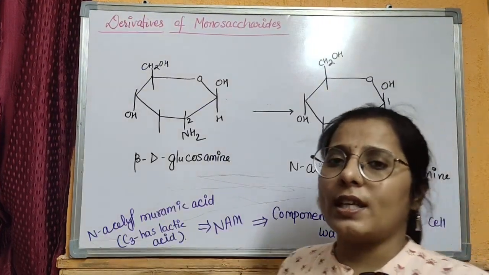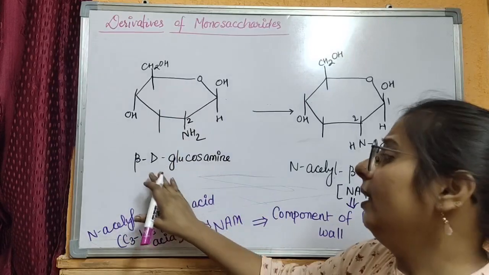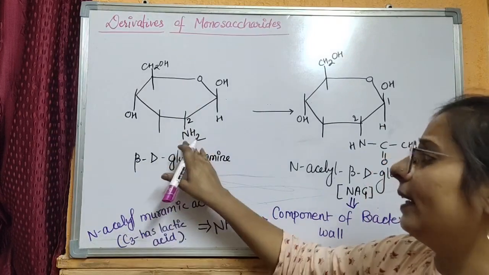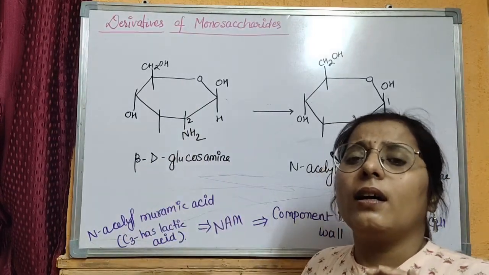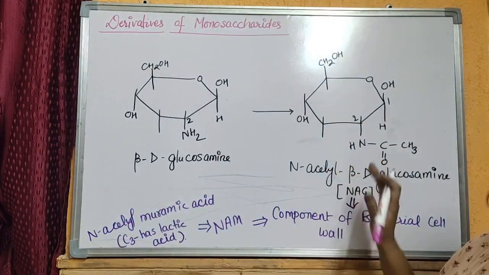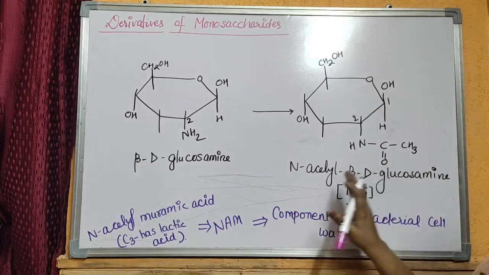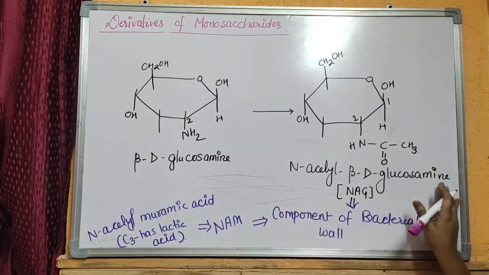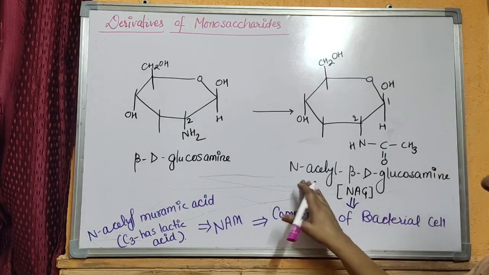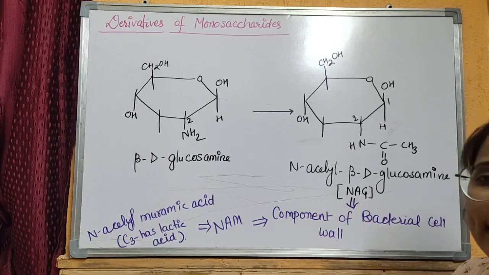Now coming to the structure of amino sugar. Let's take the example of beta-D-glucose. In beta-D-glucose, when the hydroxyl group present on carbon number 2 is replaced by an amino group, it forms an amino sugar called beta-D-glucosamine. Further, when this amino group adds an acetyl group, COCH3, it is called N-acetyl beta-D-glucosamine, or in short it is called NAG. This NAG, N-acetyl beta-D-glucosamine, forms the structural component of the bacterial cell wall.